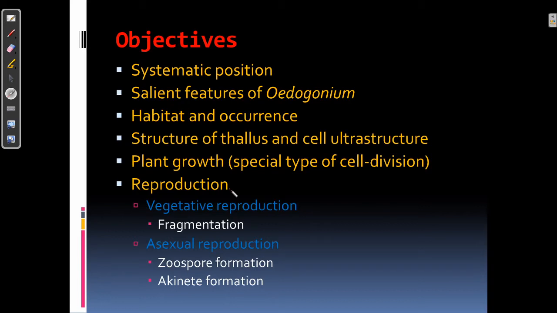Reproduction in case of Oedogonium can occur by vegetative means, that includes fragmentation, asexual means, that includes the formation of spores, that could be zoospore or akinete. And lastly, sexual reproduction, which we will cover in Part 2 of this lecture.